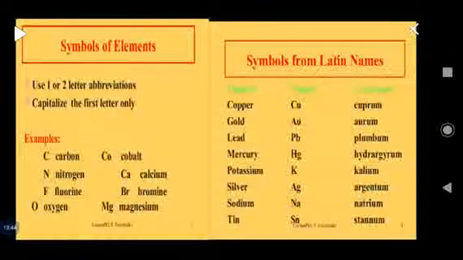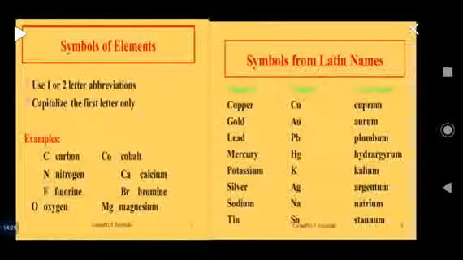Symbols of elements. Use one or two letter abbreviations. We use one or two letter abbreviations while writing the symbols of elements. And the first one is a capital letter. The first letter should be capital when we write the symbol of any element. Here you can see some examples. C, carbon, N stands for nitrogen, F stands for fluorine, O stands for oxygen. Co stands for cobalt, Ca calcium, Br bromine, Mg magnesium.